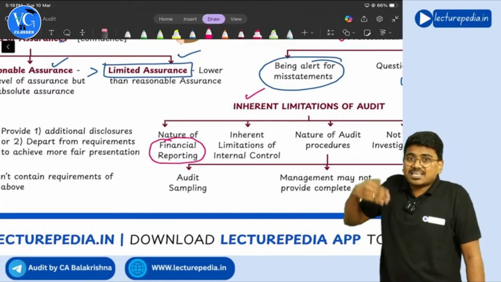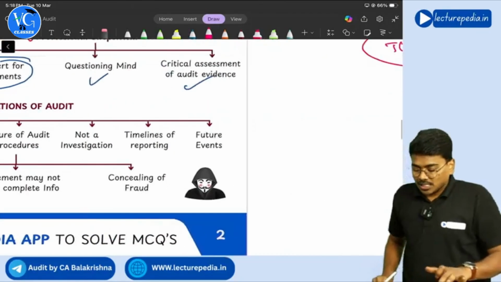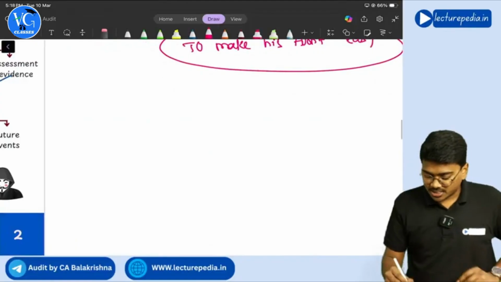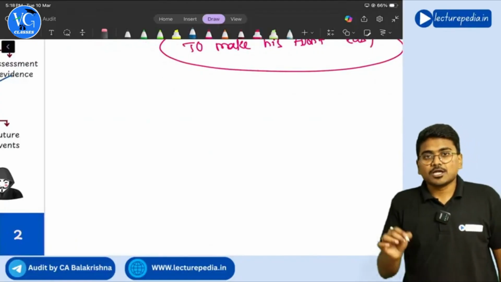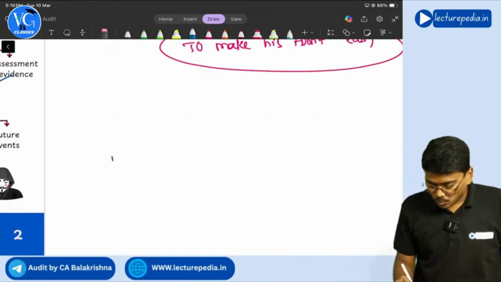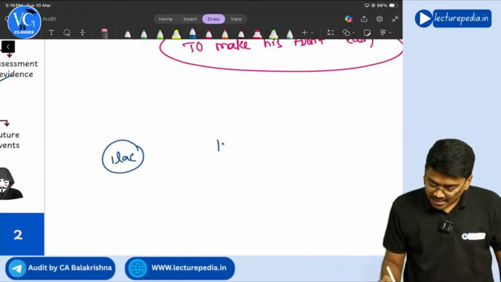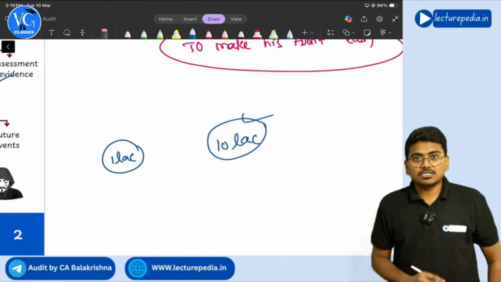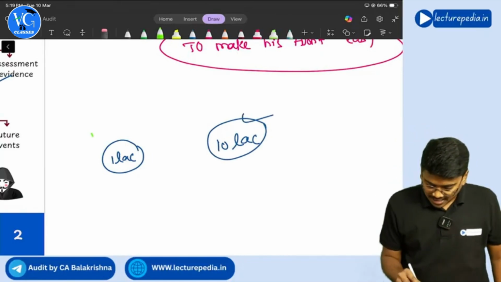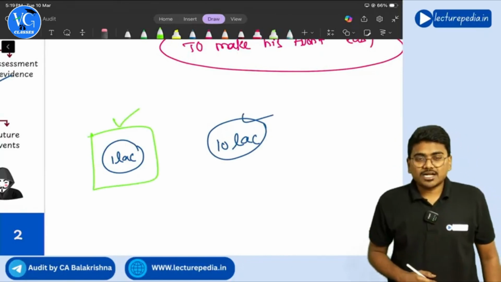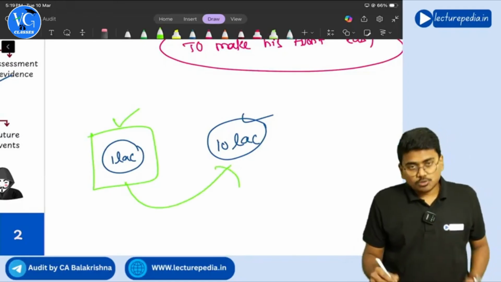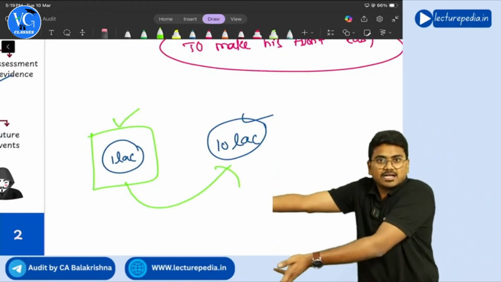It will just make an estimation. So based on estimation, management has provided a provision for doubtful debts as 1 lakh rupees, but actually in the future 10 lakh of bad debts has occurred. Whatever amount management has provided as provision, the exact amount has not occurred as bad debts.